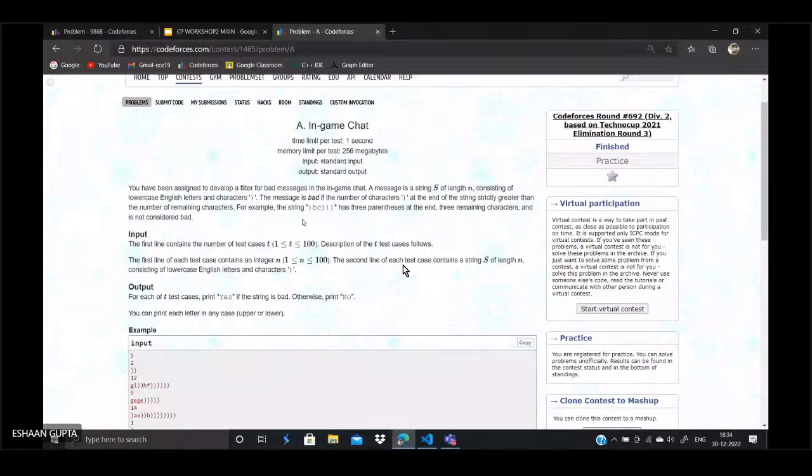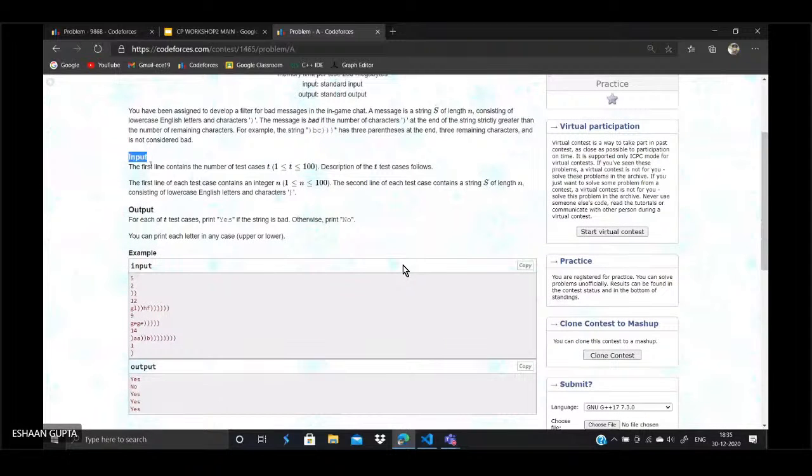Then comes the input. Here you see that the first line says that there are t test cases. You are going to be offered t strings, where t ranges from 1 to 100. In this example, you are offered 5 strings.